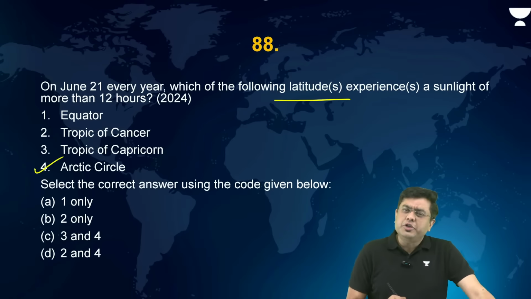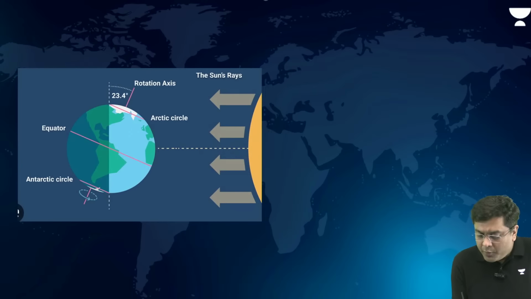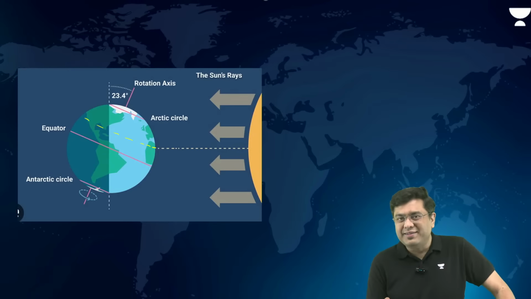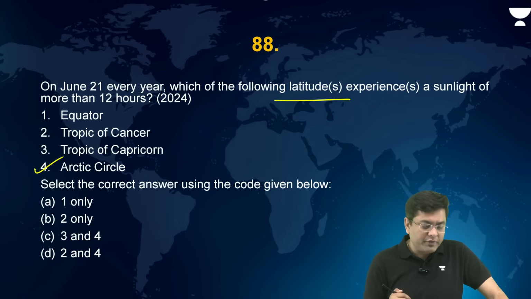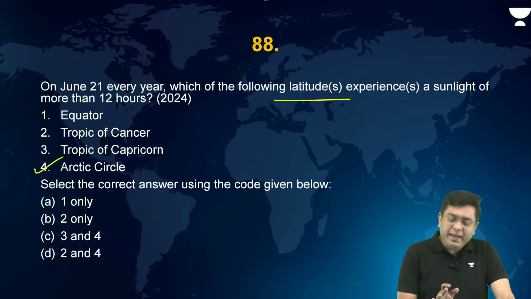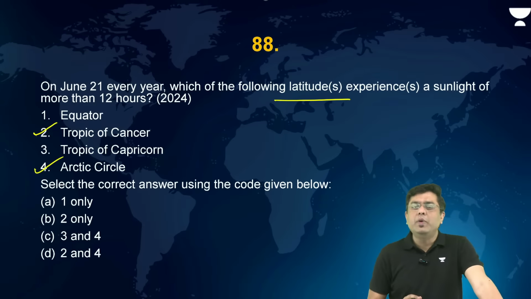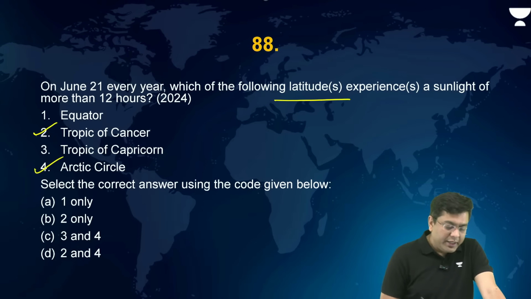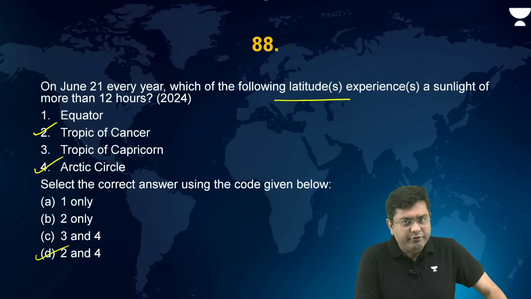Now on 21st of June, what is the location or the position of the sun? The sun is almost vertical over the region of the Tropic of Cancer, which passes through almost the central portion of the country. So that is basically around Tropic of Cancer. Again, you will have more than 12 hours of sunshine. So the correct answer in this case will be D, that is 2 and 4.